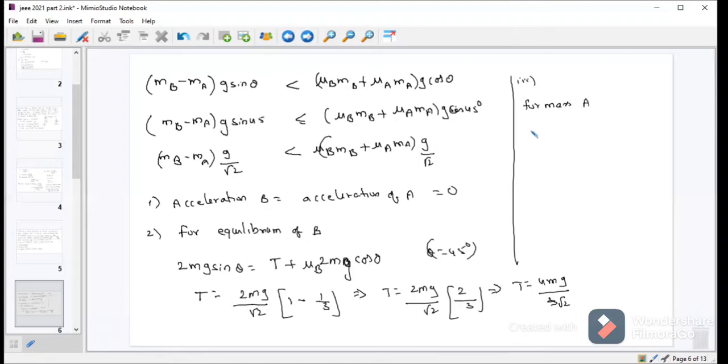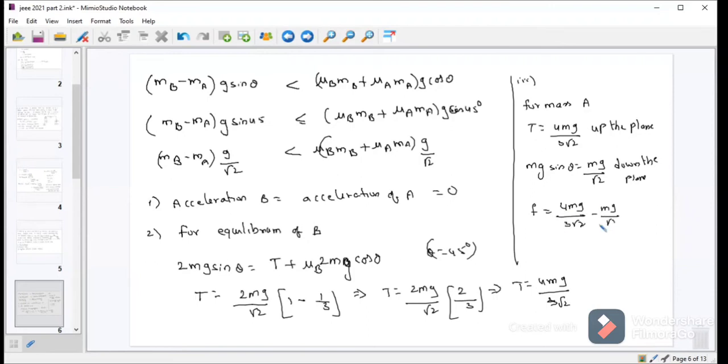Now coming to the third part, we have to calculate the friction force for mass A. On mass A, the tension we got already, 4mg by 3 root 2, acts up the plane, and mg sin theta, with sin 45 degrees being 1 by root 2, gives mg by root 2. This was down the plane. So by equating we can write F is equal to 4mg by 3 root 2 minus mg by root 2.